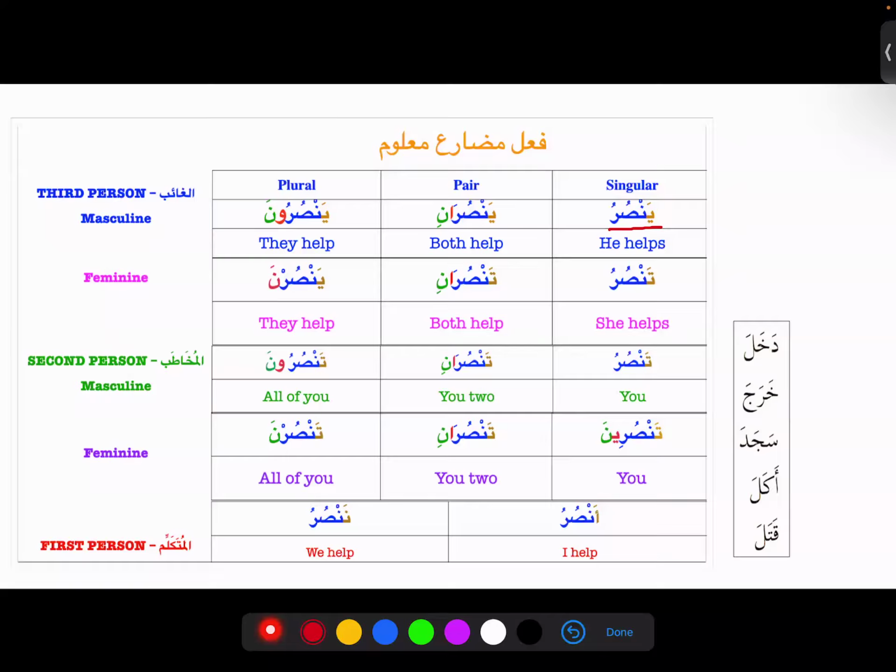One more thing. Yansuru, Tansuru, Ansuru, Nansuru, all these 5 sigas: where is the fa'il for them? It is Damir Mustatir. Very good. But then Damir Mustatir can be Jawazan or Wujuban. There are 2 things, right? For Huwa and Hiya it will be Jawazan, because there can be an outside doer. Whereas for the other 3 it is Wujuban, because it is necessary.